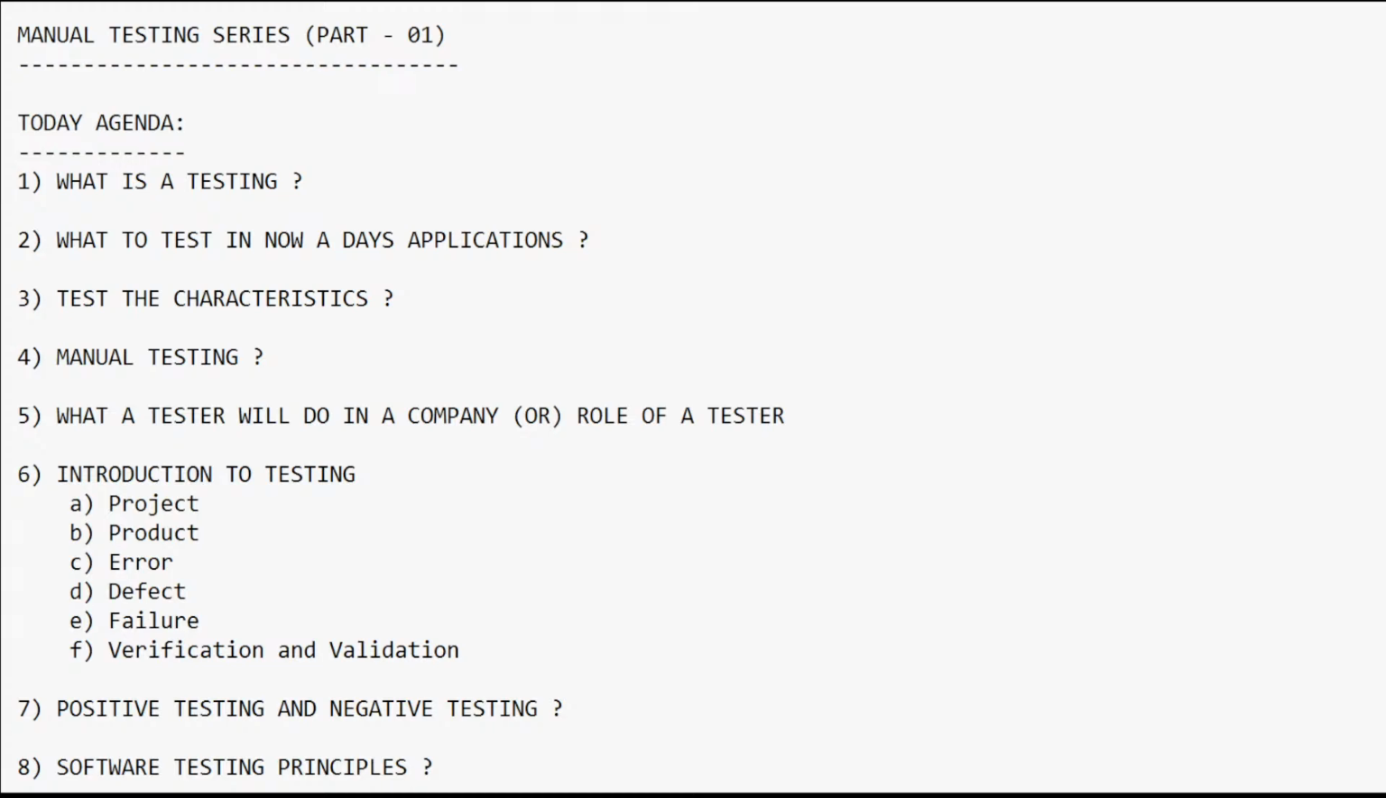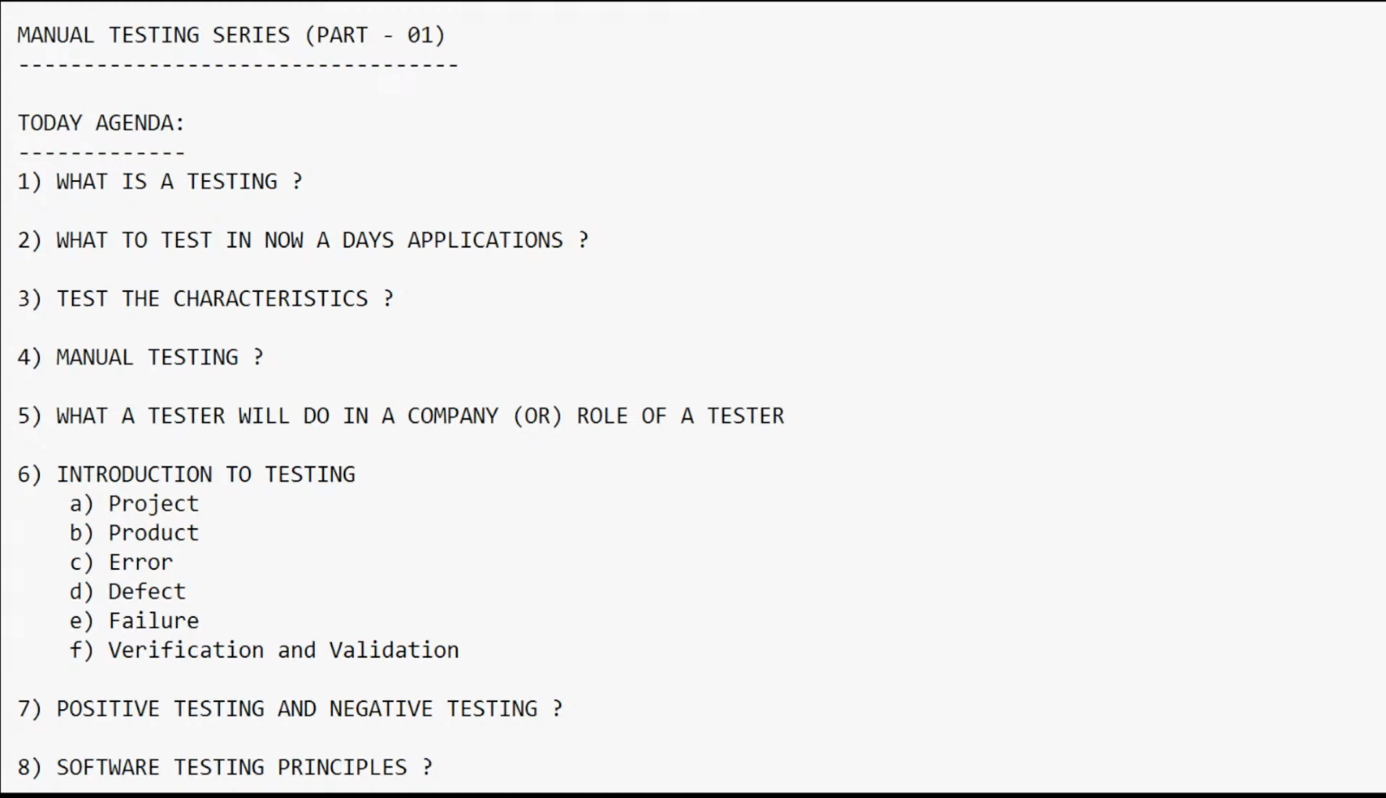This is the series where I am going to start with part 01. These are the different concepts I am going to cover in this session, called the manual testing series for beginners. These sessions are especially helpful if you want to start your career in software testing. So this is our agenda for today's session.